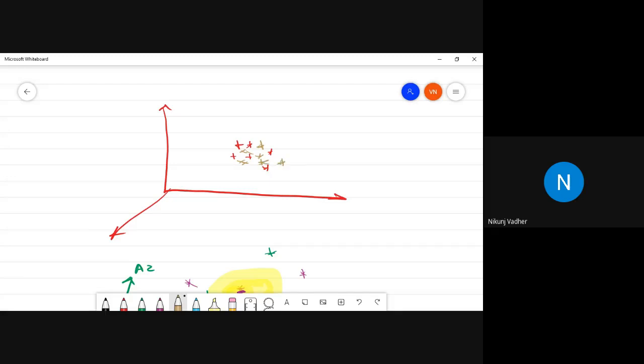This same data will look like this. This is known as data transformation. Both are the same; only the feature space is different.